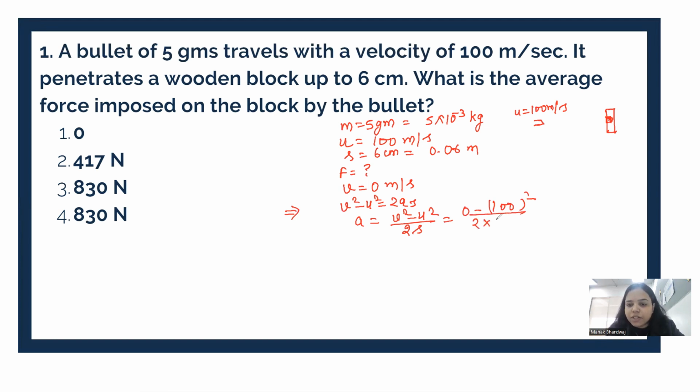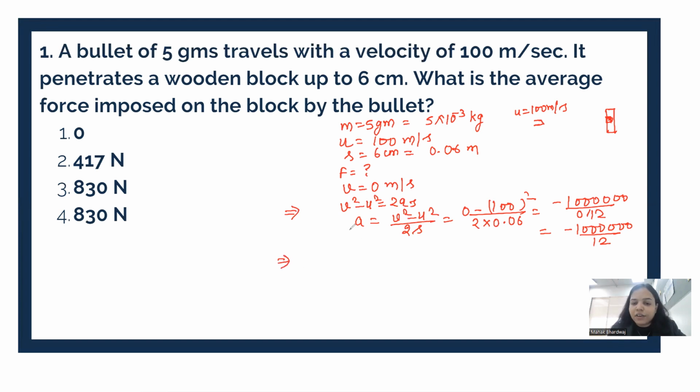What is the value of s? 0.06. So minus 10000 by 0.12, or removing the point, adding some zeros, by 12. Okay, let's keep it here as it is.